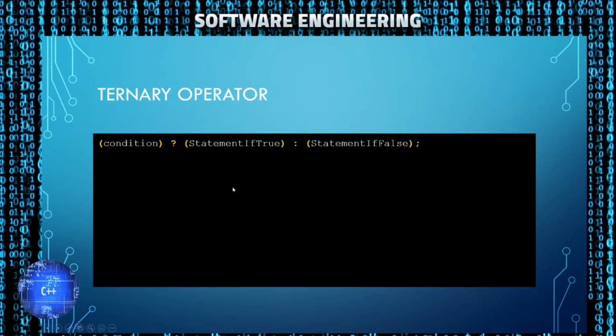The ternary operator, as I mentioned, is a shorthand. You have the condition, you put the question mark here. If the condition is true, then the statement if true block gets run. Otherwise, the statement if false block gets run.